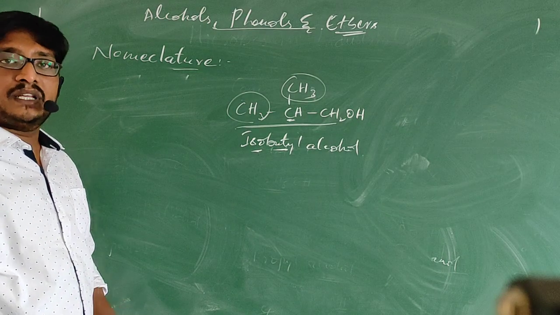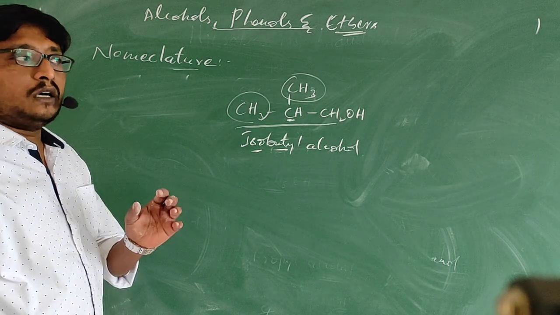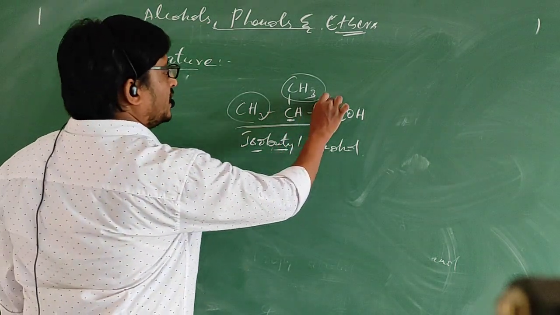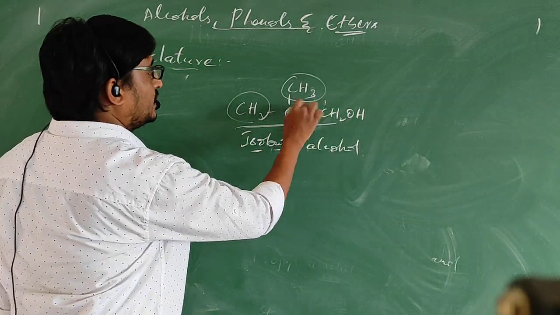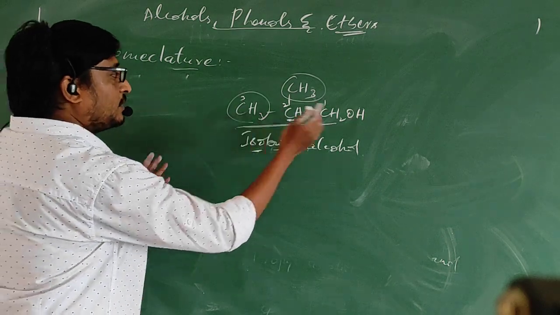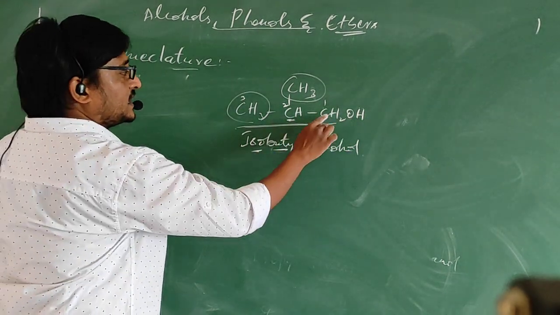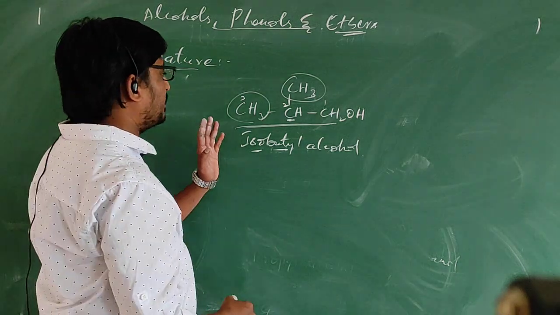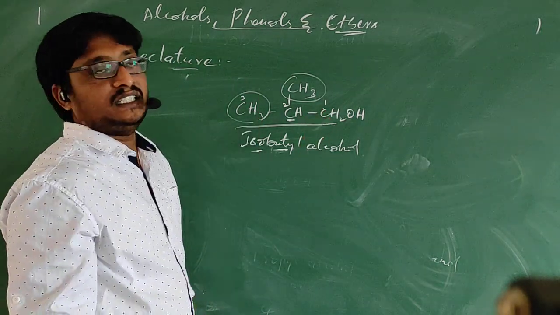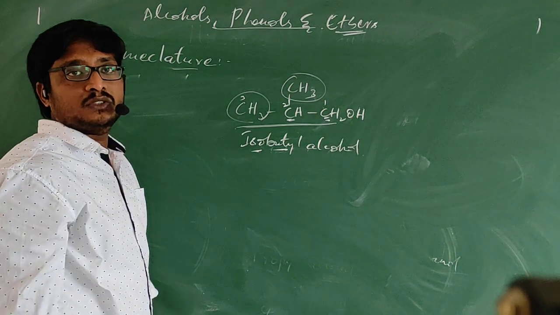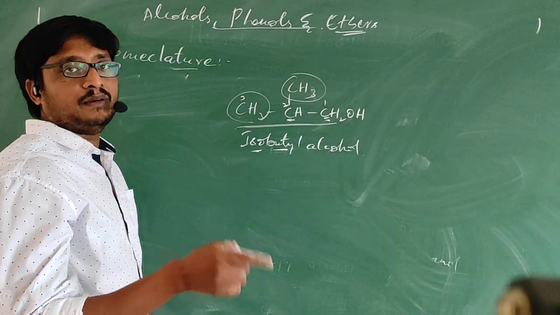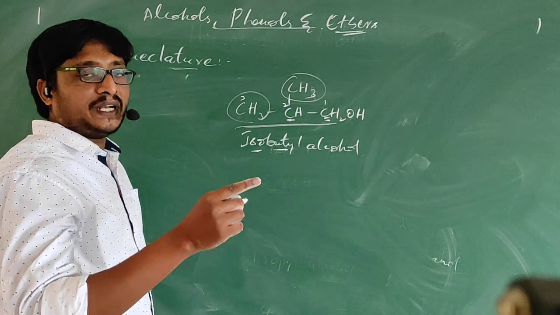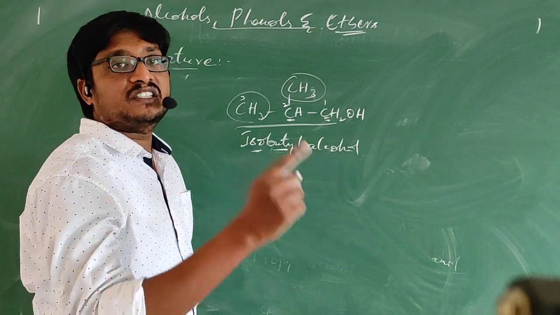So what will be its IUPAC name? We need to give numbering in such a way that the OH-attached carbon gets the least number. I will start the numbering from this side: 1, 2, 3. I cannot start from left to right because the OH-attached carbon will get the third number. Our rule is that when we give the IUPAC name, the functional-group-attached carbon should get the least number.